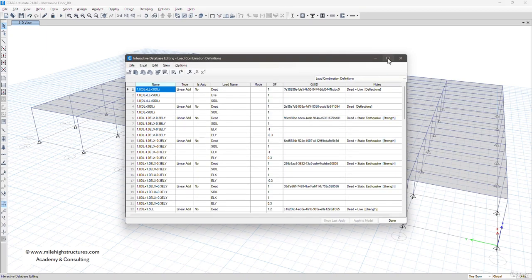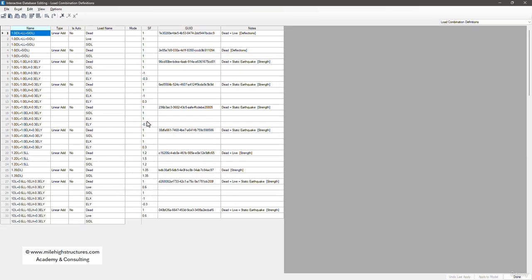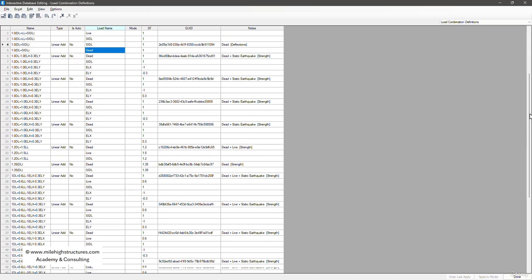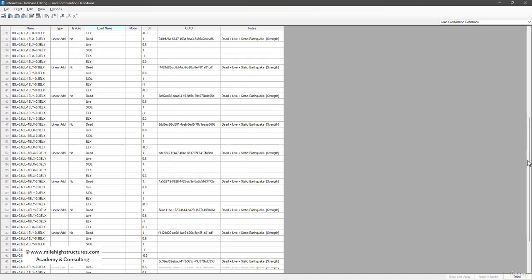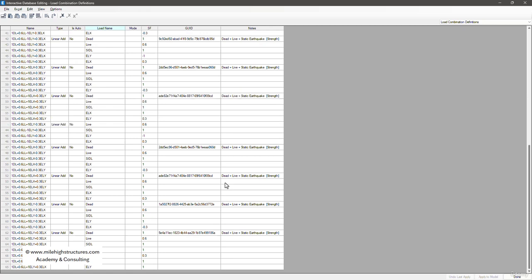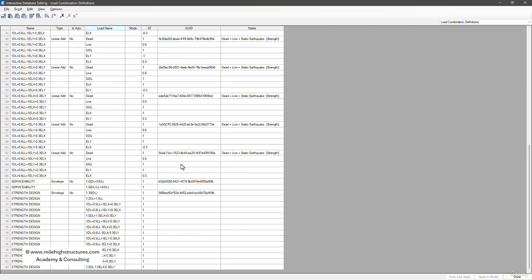So now under this, you can see all the various types of load combination factors that have been added. And what you can do, we can simply manually change this also. So whatever changes we shall be doing here, that shall automatically be done in the model. So either we can export that to the Excel also.